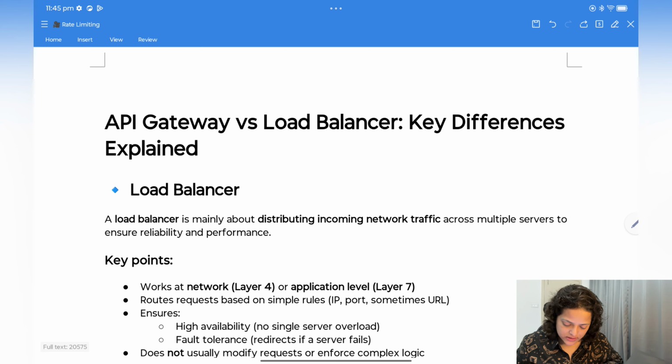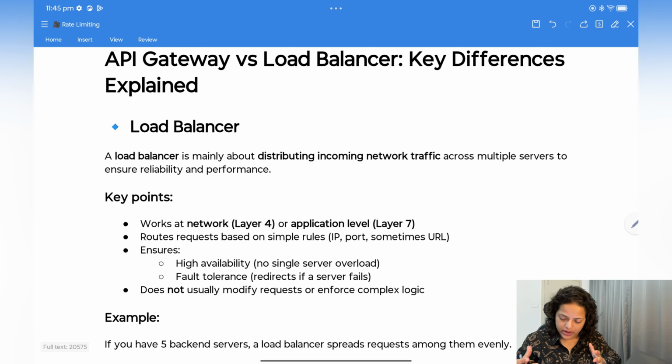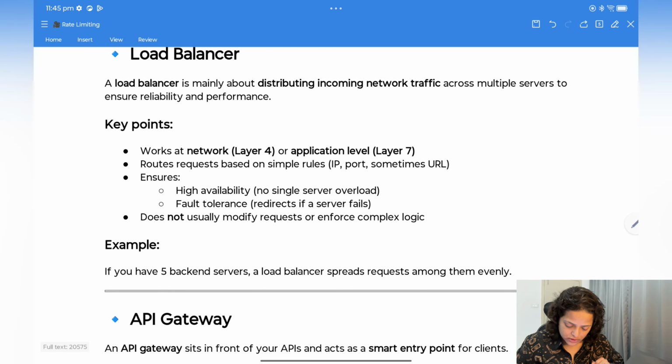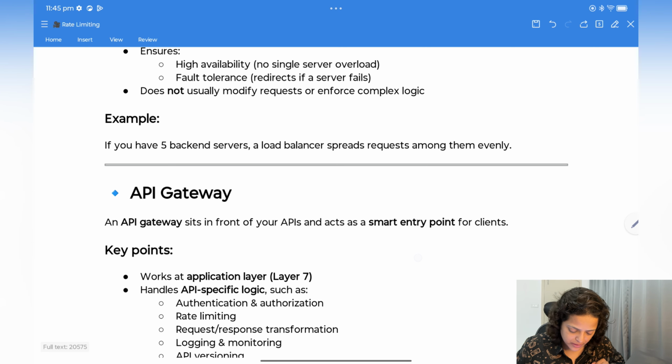Load balancer is mainly about distributing incoming network traffic across multiple servers to ensure reliability and performance. It works on network layer 4 and application layer 7. It routes requests based on simple rules like IP address, port number, sometimes URL, and ensures high availability and fault tolerance. It does not usually modify requests or enforce complex logic. For example, if you have 5 backend services, a load balancer will split requests among them evenly.